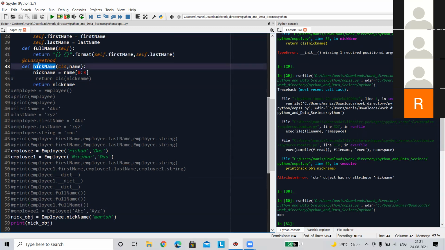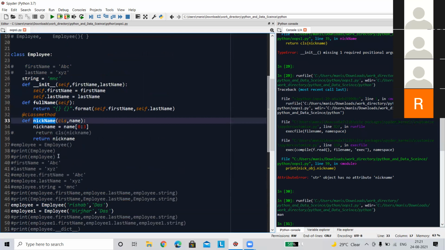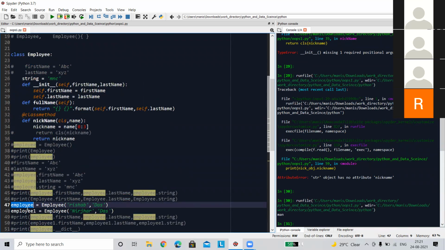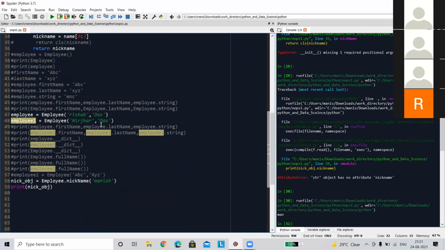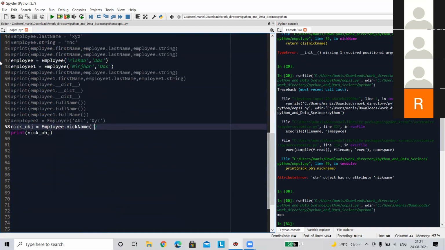Now this nickname is basically not bounded by any object. We can directly call this thing using the class name. So let's pass this other object as well using this statement.